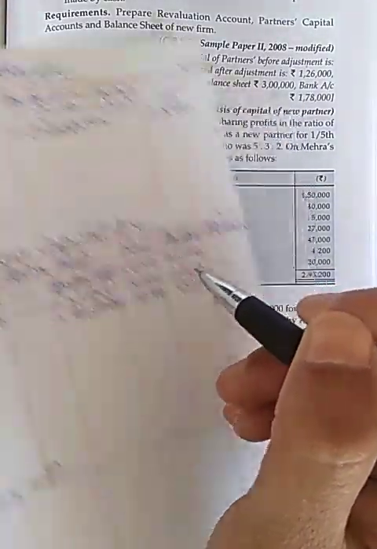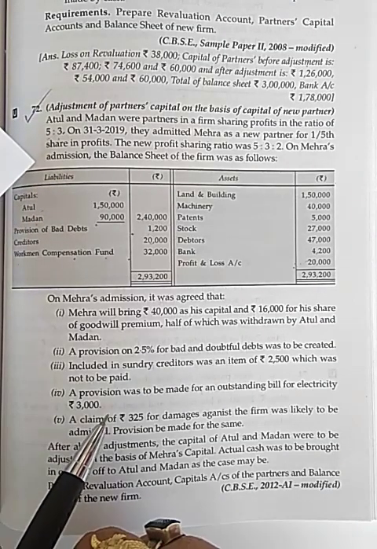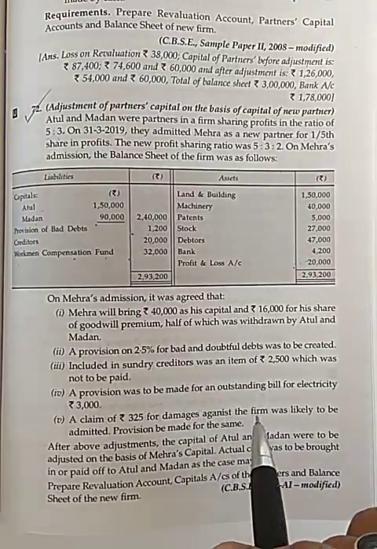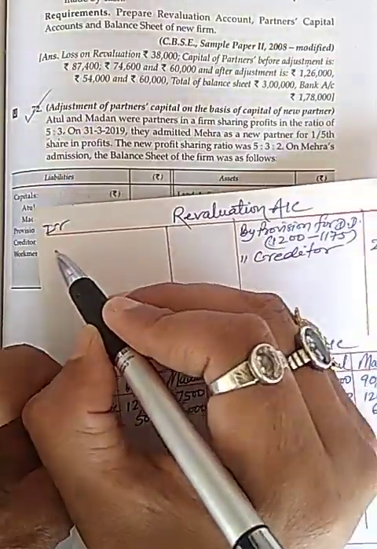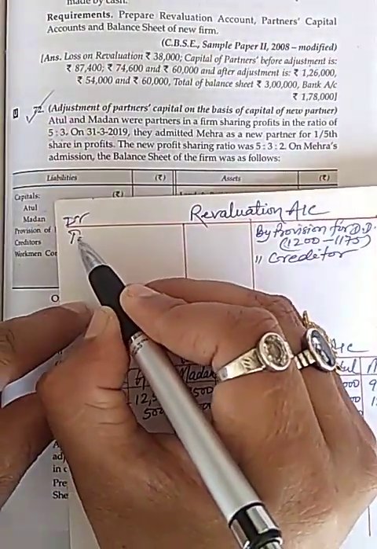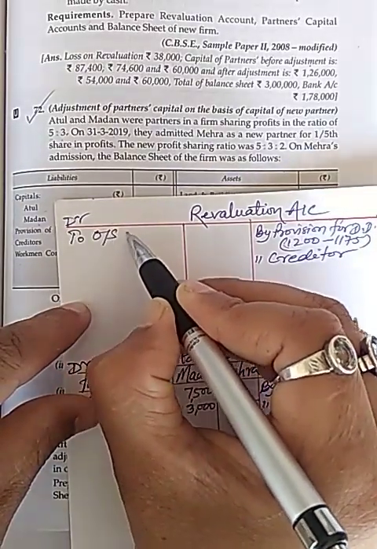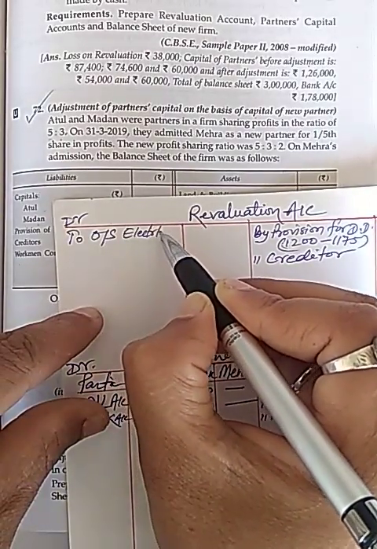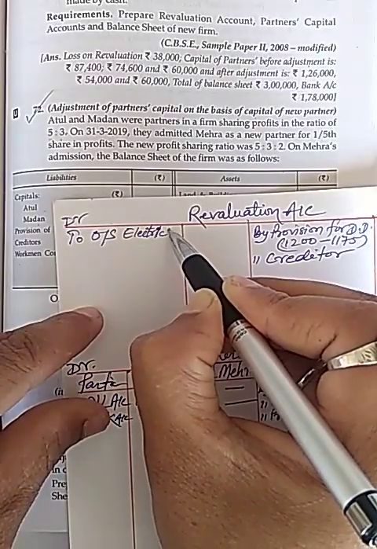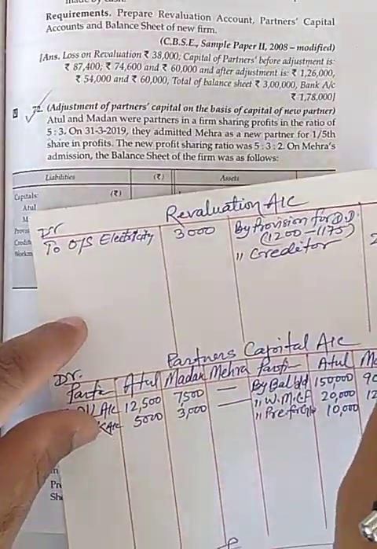Now next point is given a provision was to be made for an outstanding bill for electricity, so it will be our expenses, loss, because it will create our liability. So I will write outstanding electricity $3,000.